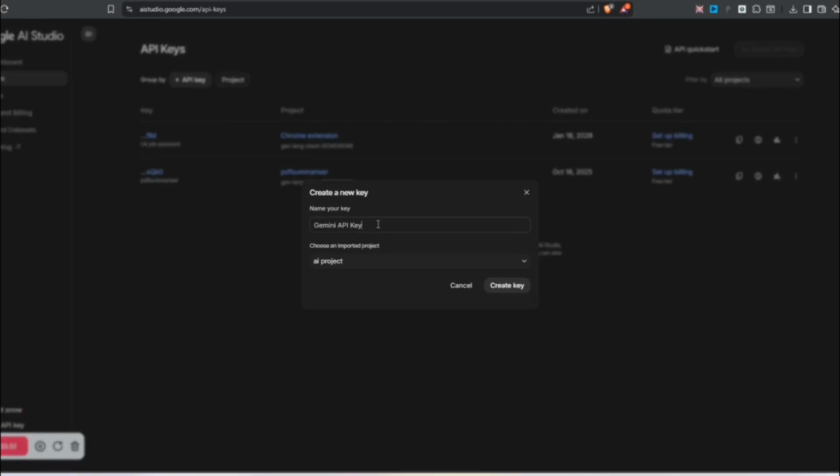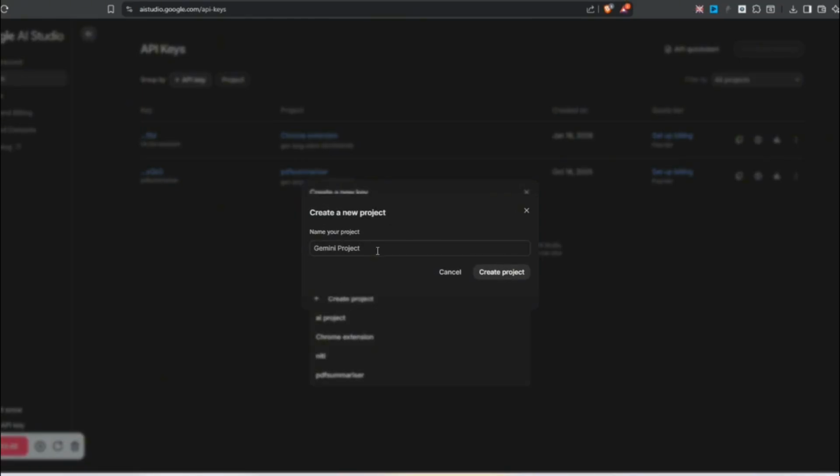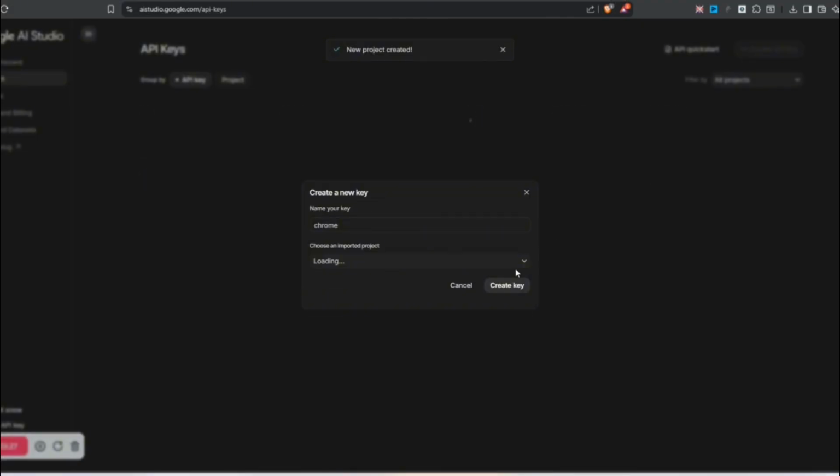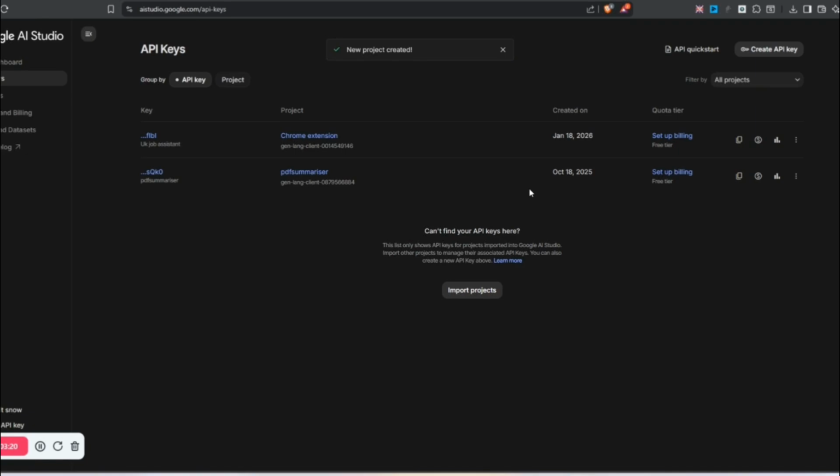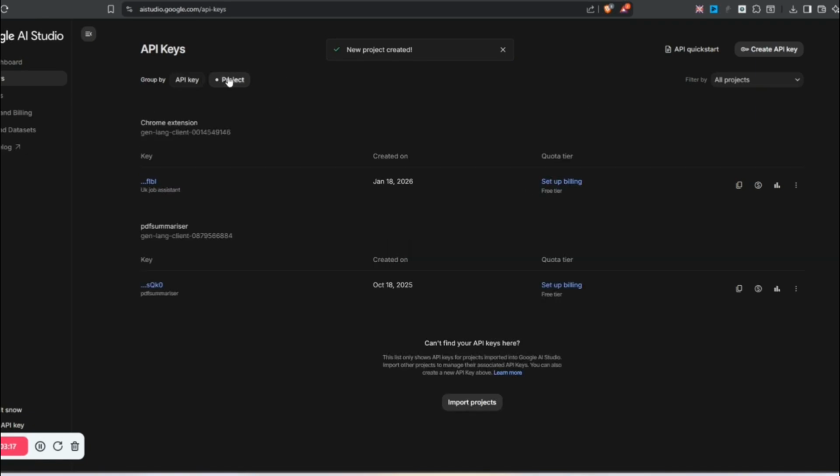Once you click there, you need to name your key. Here, let's say I'm naming it Chrome, and then you can create a new project or keep that key in an existing one as well. Let me create a new project and generate the API key. Once you click on create, your API key is generated. As you can see, a new project is created. All you need to do is copy your API key.